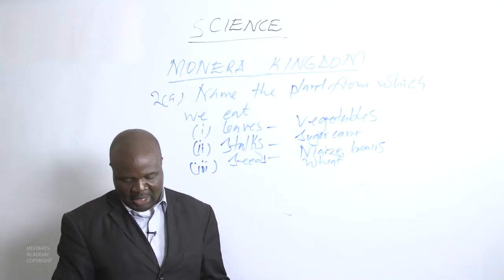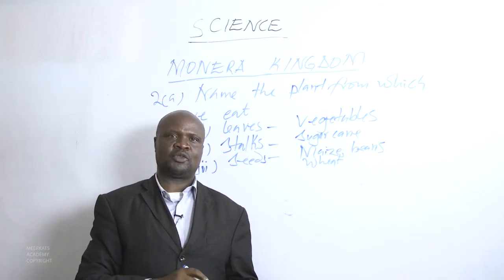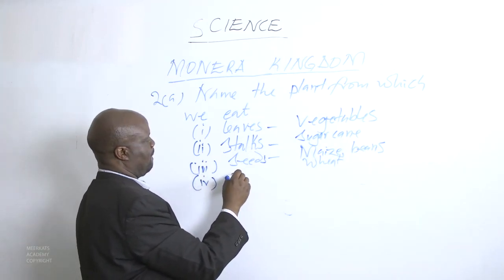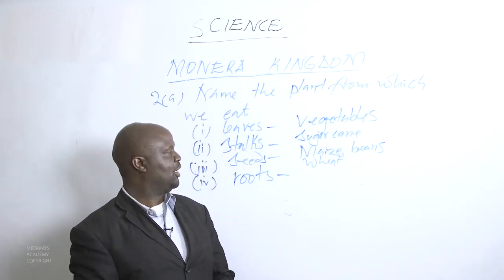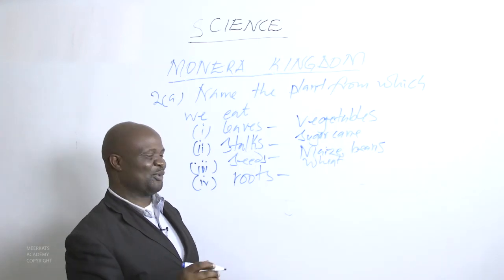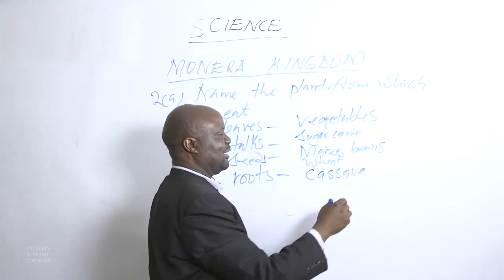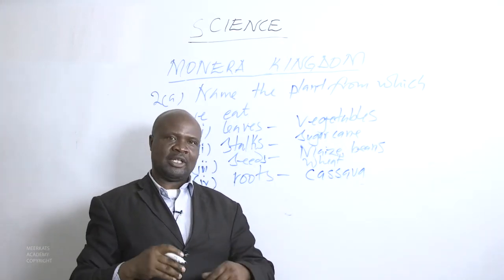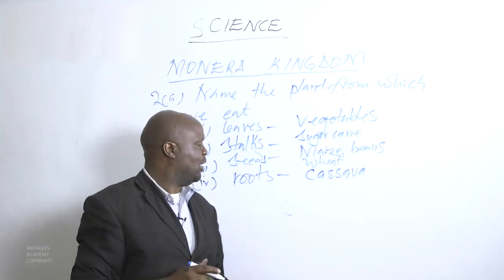There are many. What kind of plants are there where, when we eat the roots, we take the roots to be food? If it is the roots, then maybe sweet potatoes, but we know of cassava. We can eat the cassava and claim that we are eating the roots, and from those roots we get what we want.